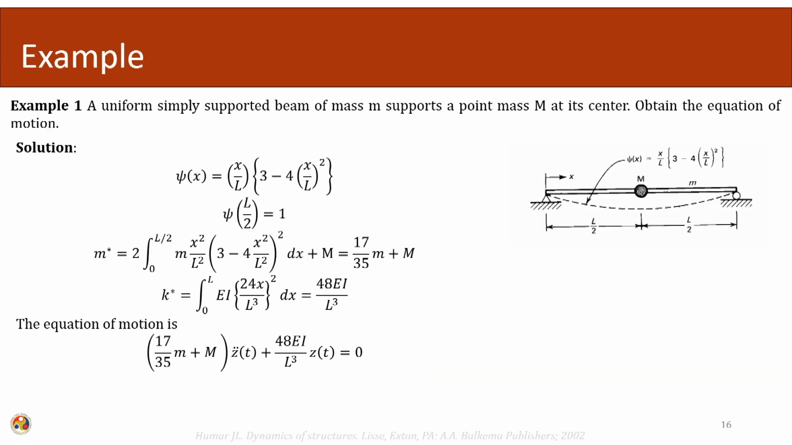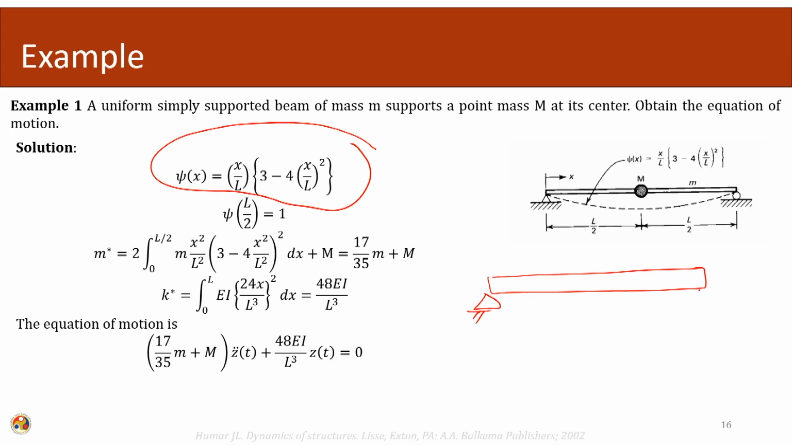So, we can take one example. We take a uniform simply supported beam of mass m, and it supports a point mass at the center. What we are trying to do is obtain the equation of motion. Since this was a simply supported beam, first we took out the beam, and we put a static load.